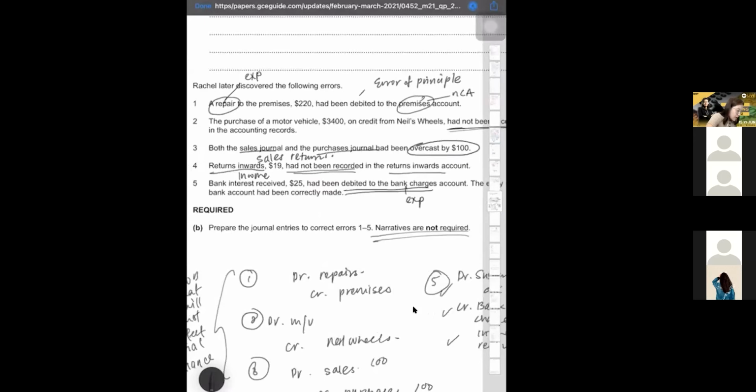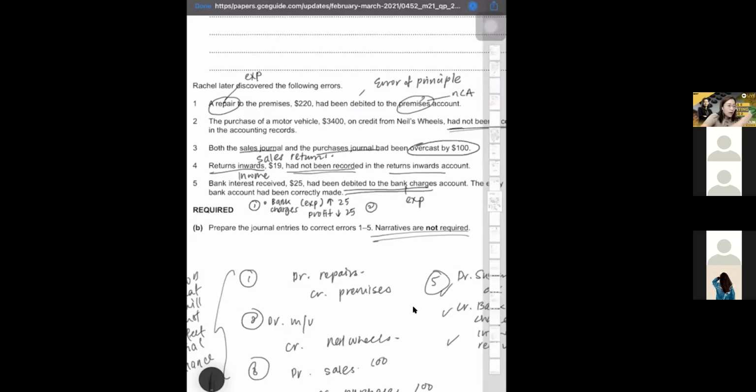Now guys, let's look at number 5. Because of this error, the amount had been debited to the bank charges account. So before this, what happened? This one has been debited to bank charges. That means now your bank charges is too much. That means your expenses is too much. Too much by how much? 25. So when your expenses is too much, what happened to your profit? It will be understated by 25. We do it step by step. Because you recorded it in bank charges, your expenses is more, and your profit will be lesser than it should be. So profit is understated.